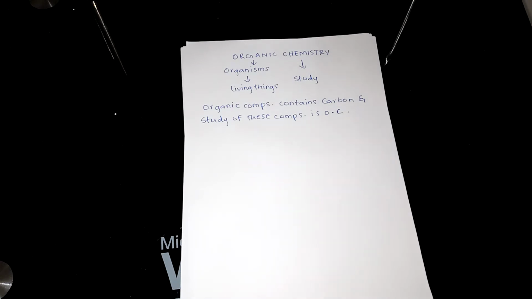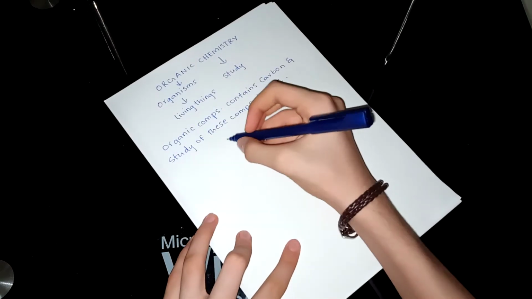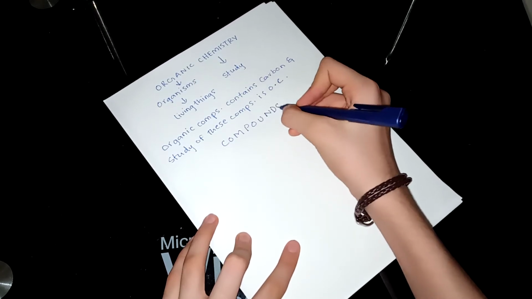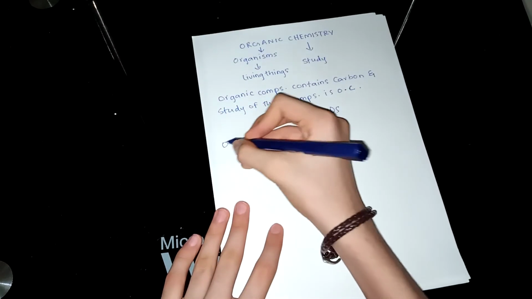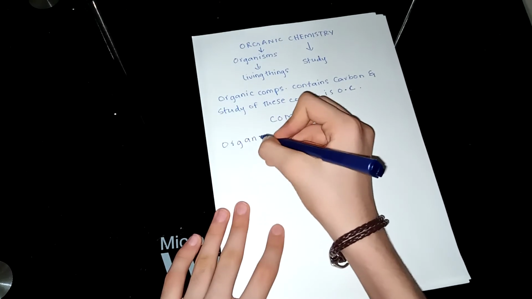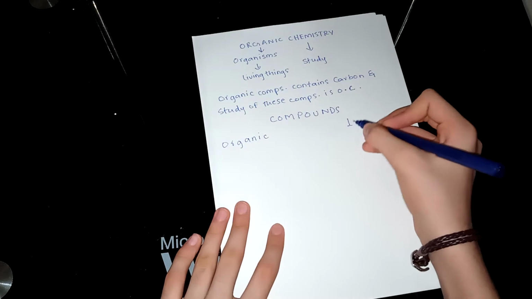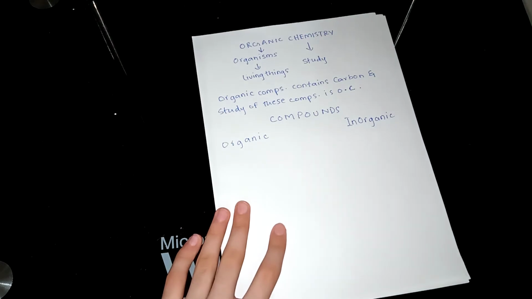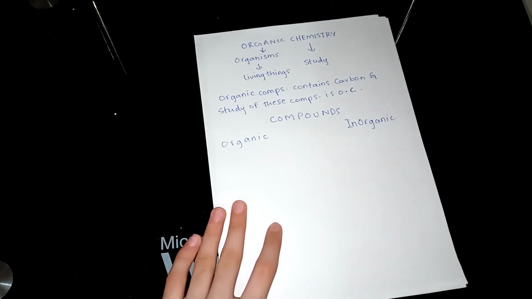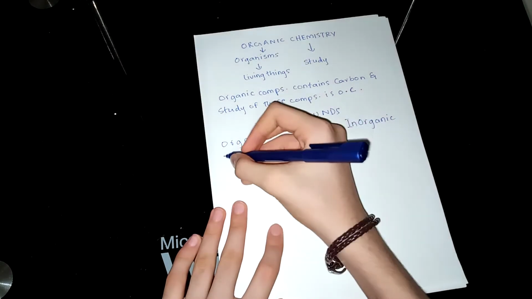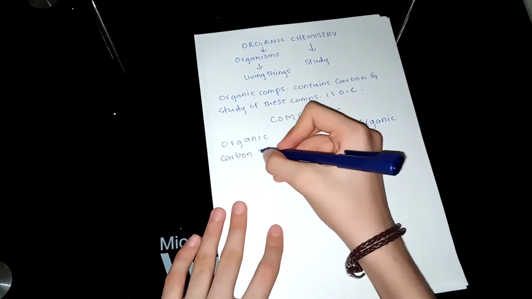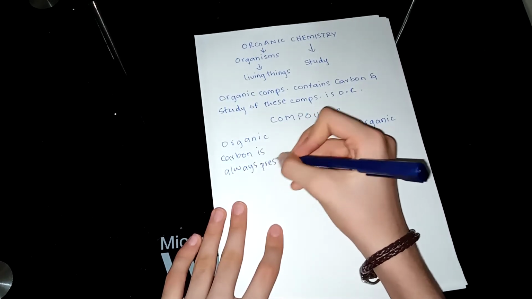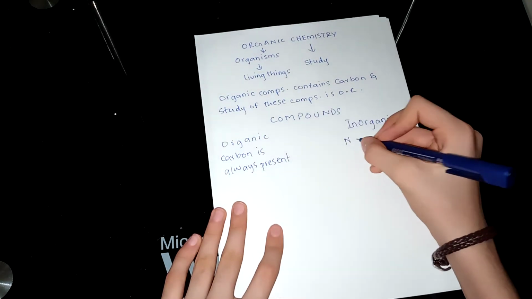So moving further to the types of compounds. Here are compounds. A few compounds are organic, and some are inorganic. Organic compounds contain carbon. Inorganic compounds do not contain carbon. Carbon is always present in organic compounds, and there is no carbon in inorganic compounds.